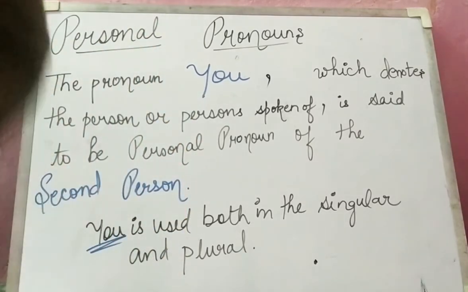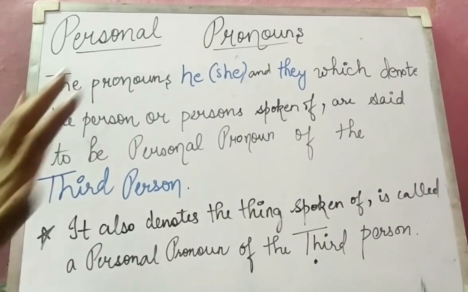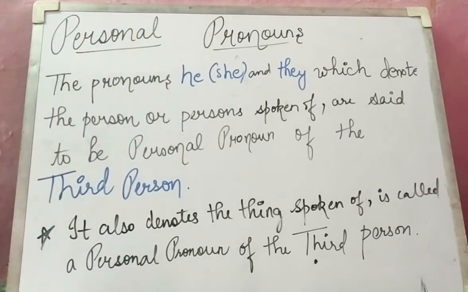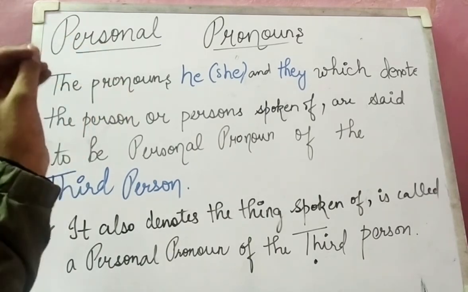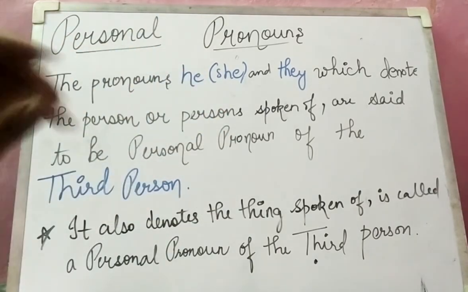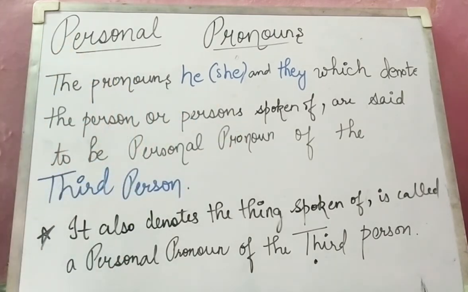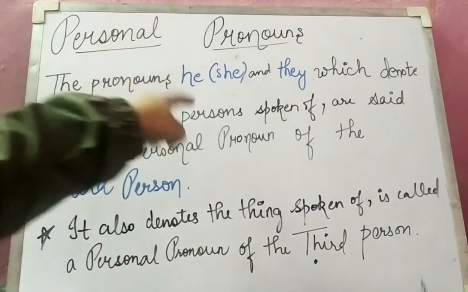Now we will talk about the third person. The last point of personal pronouns is the pronouns he, she and they. I have told you I, we and you; now the pending ones are he, she and they. The pronouns he, she and they denote the person or persons spoken of. Sorry, in my previous video I wrote spoken of for the second person also; that should be spoken to, so you can make changes there. For spoken of, we use the third person, where we use he, she and they.